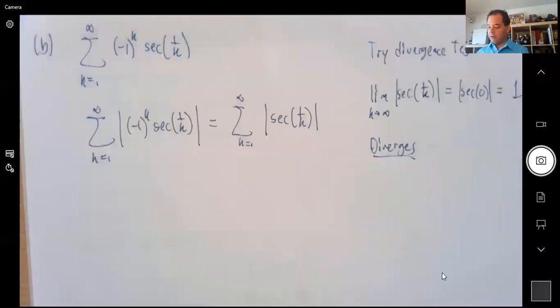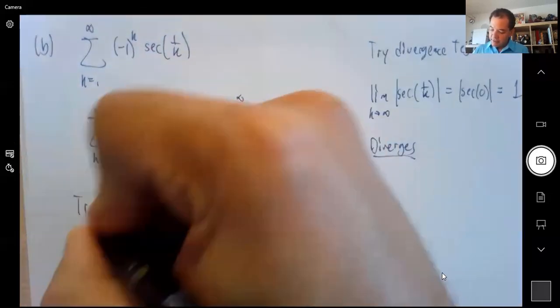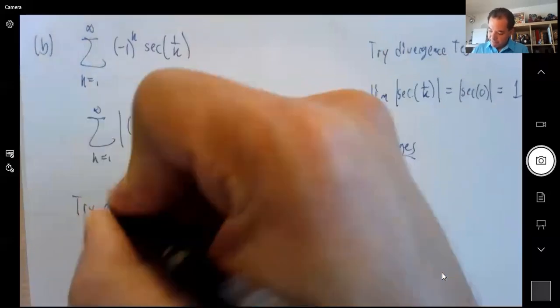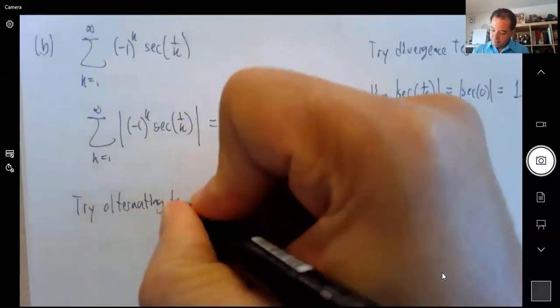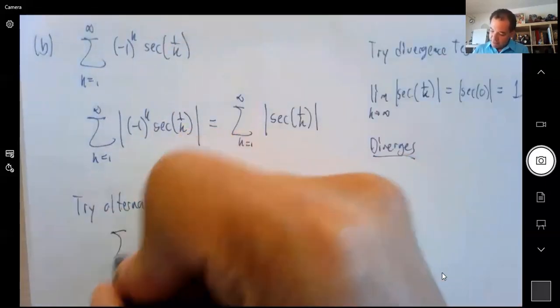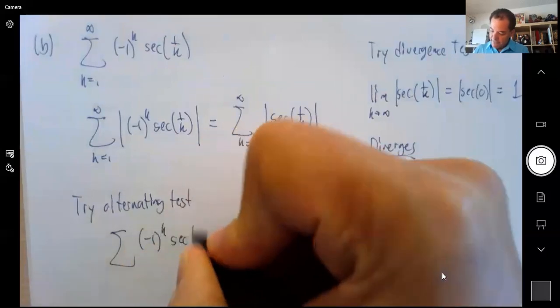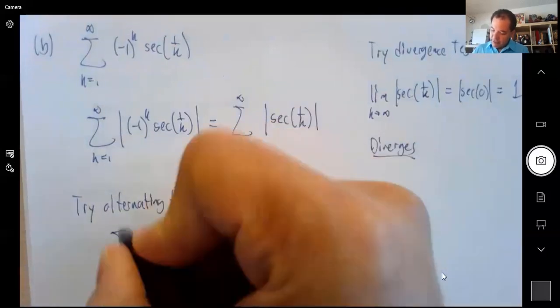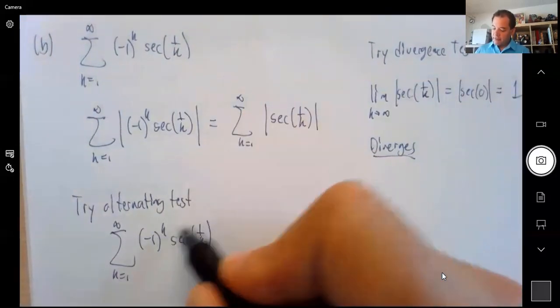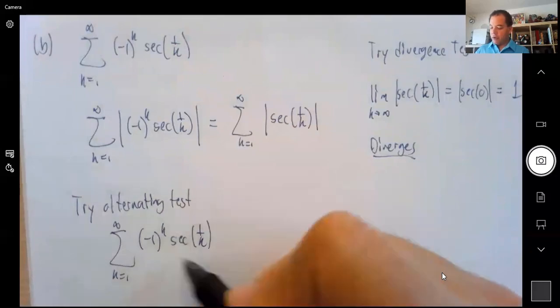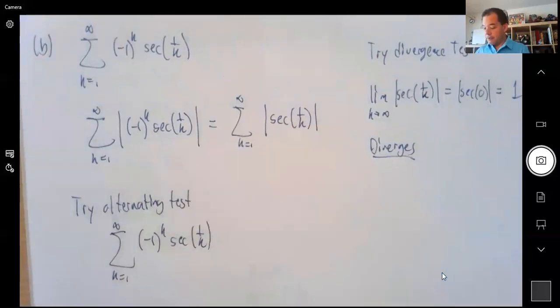So for that one, we need to check. So now try alternating test. So now we need to look at this one. And for the alternating test, we need two things. We need that this becomes eventually smaller, and that's not going to work because this is approaching 1. And the other is that this approaches 0. So both of them are going to fail.